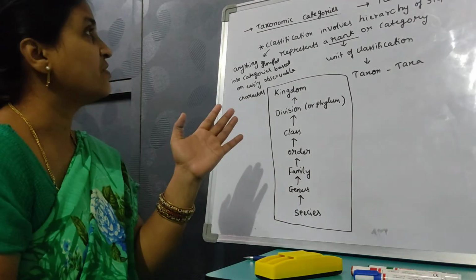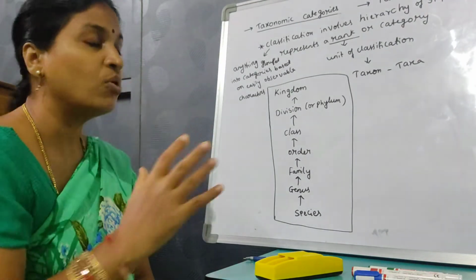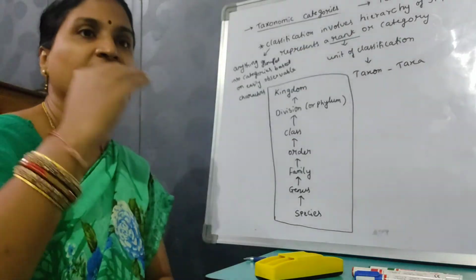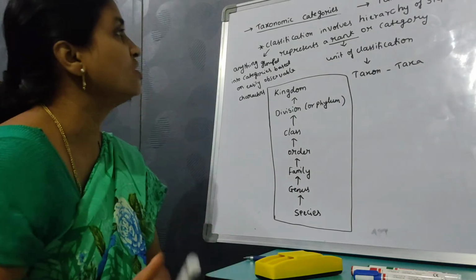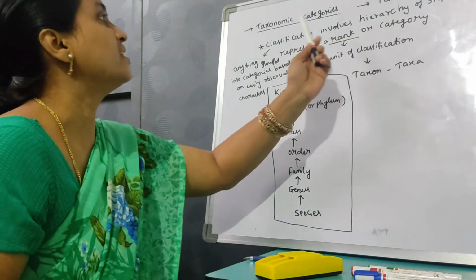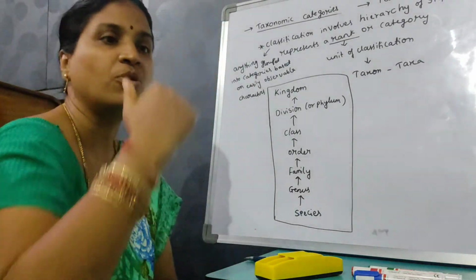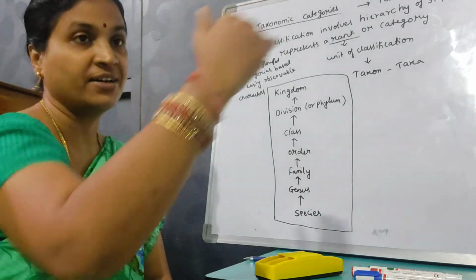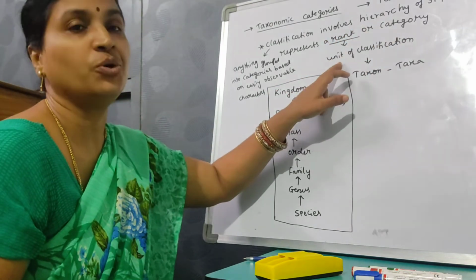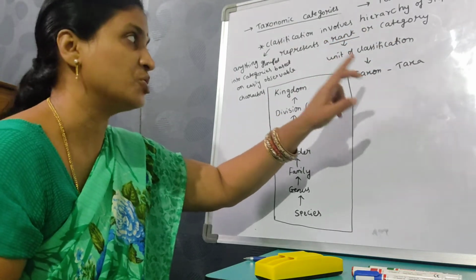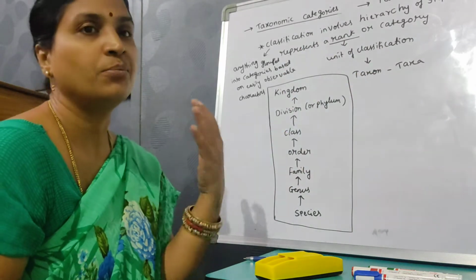Classification involves hierarchical steps, like in increasing or decreasing order. It involves a hierarchy of steps, each representing a rank or category. It is divided into small steps. This rank or category is the unit of classification. The unit of classification is called a taxon. Taxon is the singular form, and taxa is the plural form.